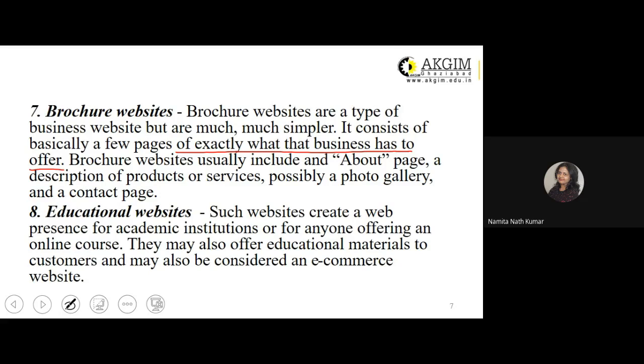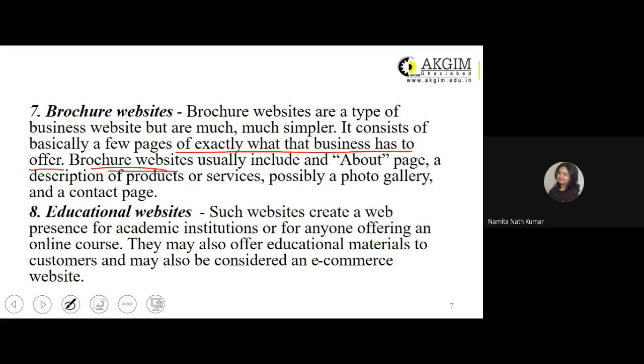So what will the business be offering? Basically the products or the services. So mostly the details about the products or services, along with pictures, or maybe a small video giving a demonstration of how to use the product. These are the types of information existing in your brochure websites.